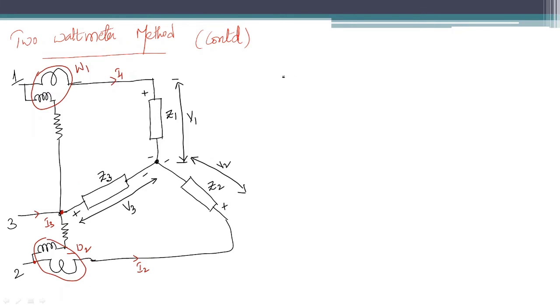Now let us see how we can say that these two wattmeters are measuring the total three phase power. So the power measured by W1 is given by the current which the current coil of W1 is measuring.